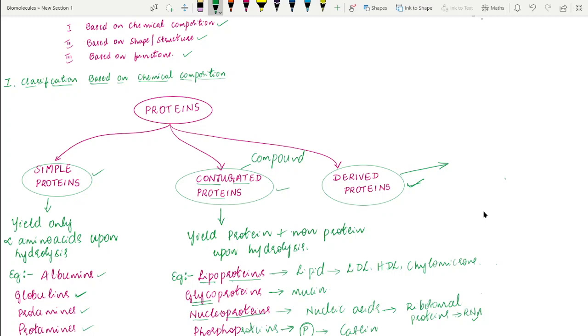The best examples of derived proteins, in the sequence in which they are obtained from the proteins: if the proteins are hydrolyzed, some bigger products are obtained, and we call them proteoses. If they are further hydrolyzed, we get peptones. From the peptones, some large peptides are obtained.